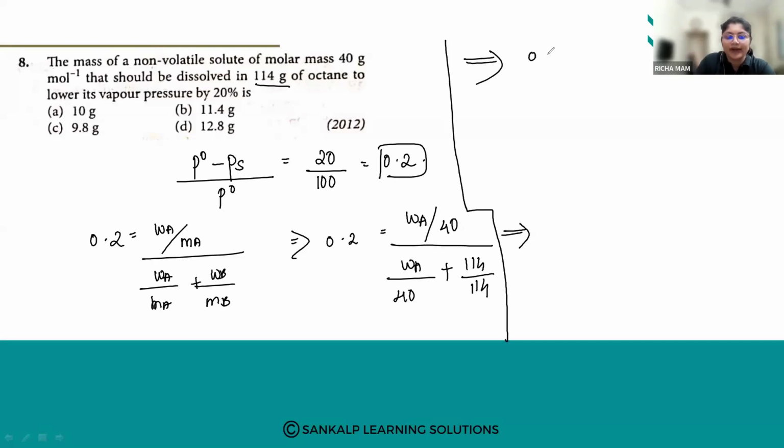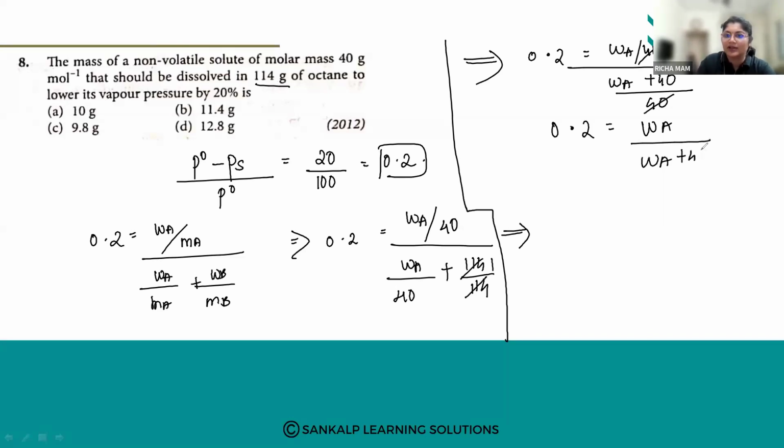So 0.2 is equal to WA by 40 divided by WA by 40 plus 40 divided by 40, so this becomes 1. So it becomes (WA plus 40) divided by 40. So 0.2 is equal to WA by 40 over (WA plus 40) by 40. The 40 cancels, and it will be WA by WA plus 40.